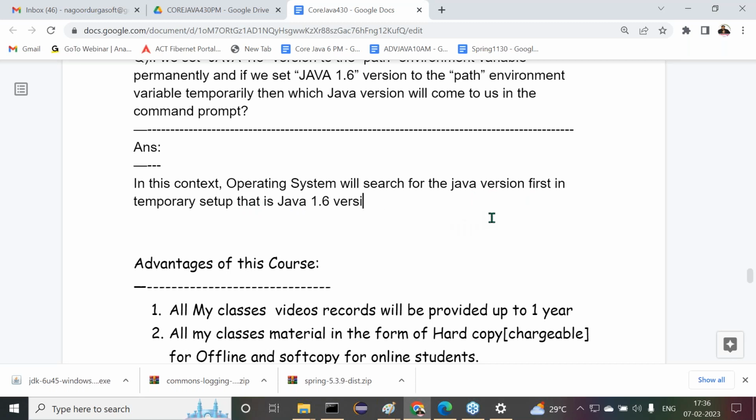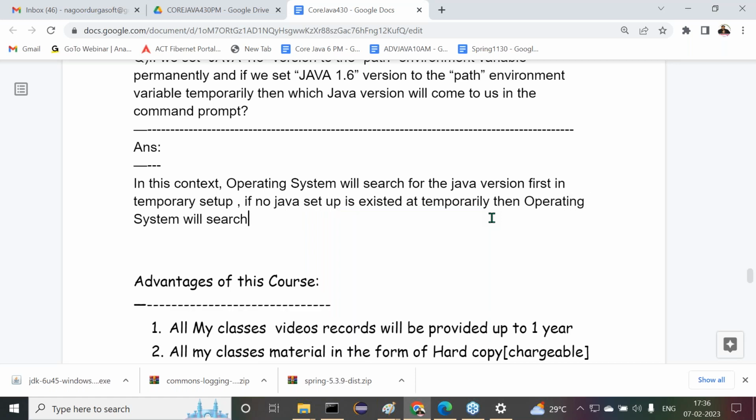First it will search in the temporary setup. If no Java setup exists at a temporary path, then the operating system will search for the Java setup in the permanent environment variables setup.